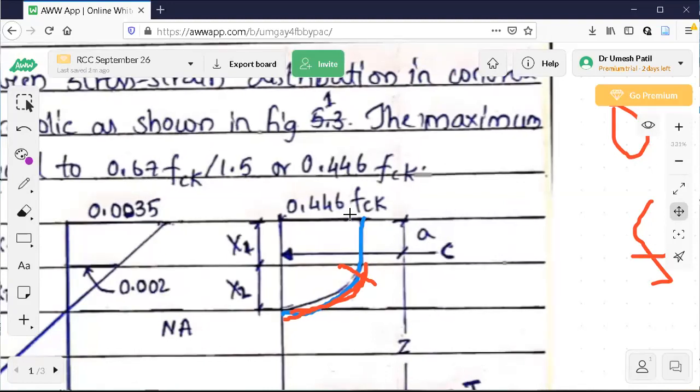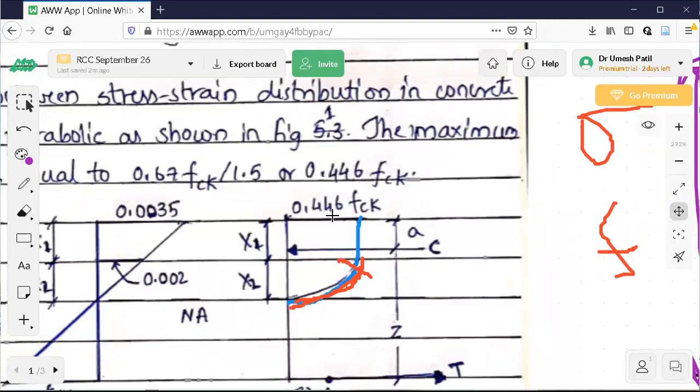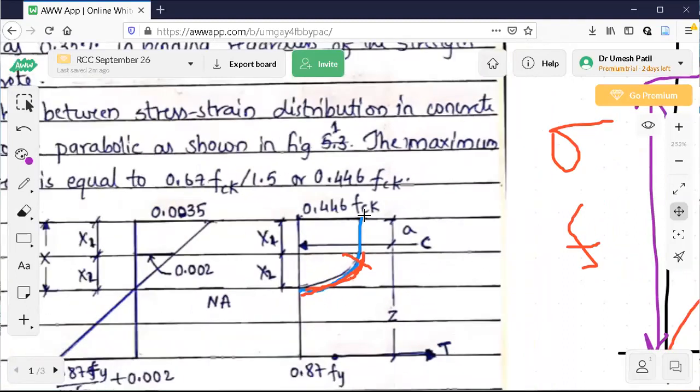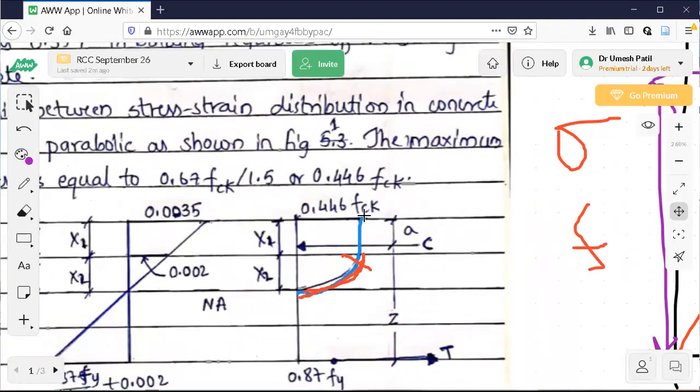It means if, let us say, I am using M20 concrete, the value of FCK is 20, and at 0.446 into 20 the concrete is going to fail, which means in the design I am just using nearly half of the value. 0.45 is nearly half. For M20, 0.45 FCK is very close to half. So this much precaution or safety is taken.